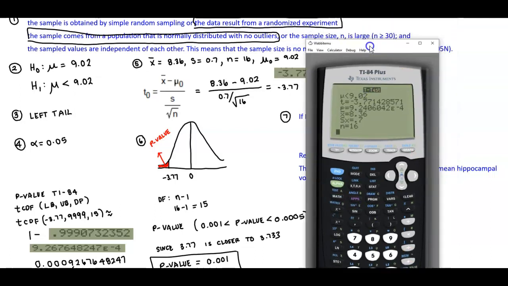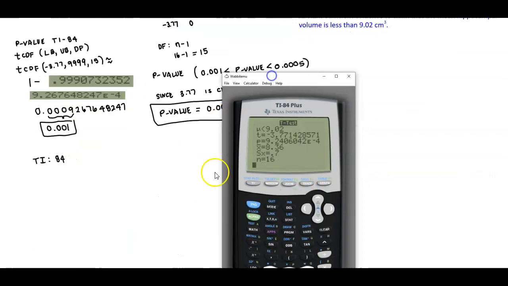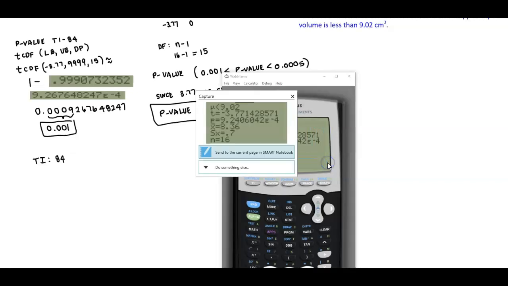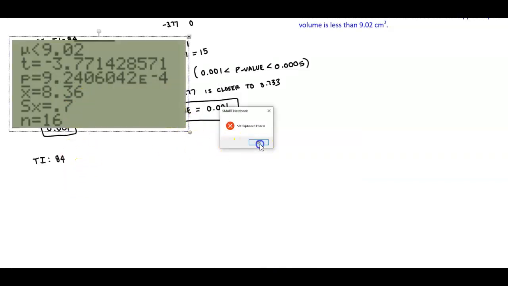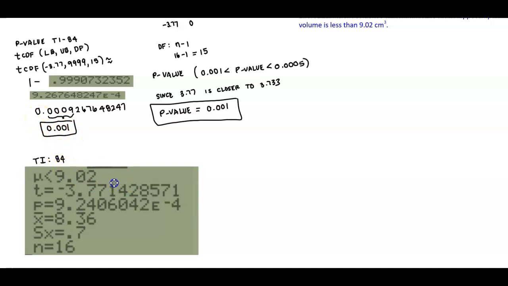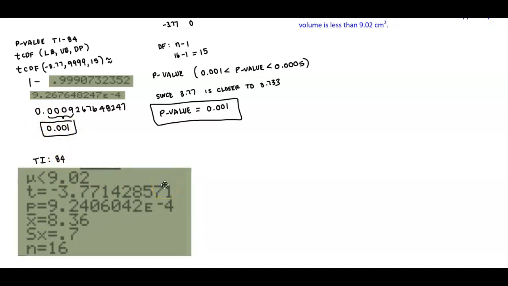Okay, so let me bring the calculator information down here, and if you notice from our information, from using the TI-84, we end up getting the test statistic to be negative 3.77. And the p-value was 9.2406 times 10 to the negative 4, which was what we got here when we took 1 and subtracted that. And we moved it over 4 decimal places to get the p-value here. So we can do that by using the TI-84. Now how would we do that using StatCrunch?